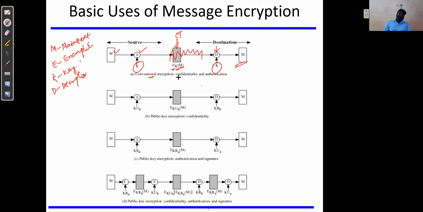How does this achieve confidentiality as well as authentication? Any justifications? How does this technique achieve confidentiality as well as authentication? Any justification from your end?